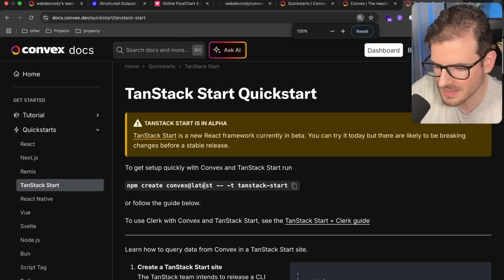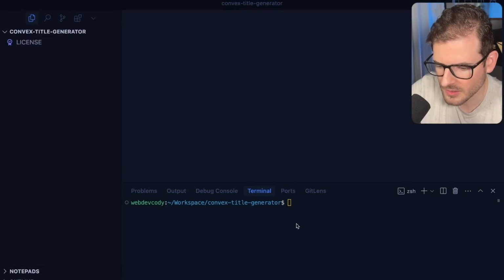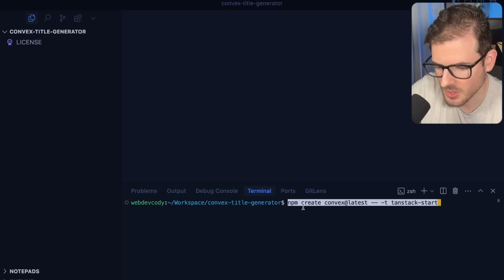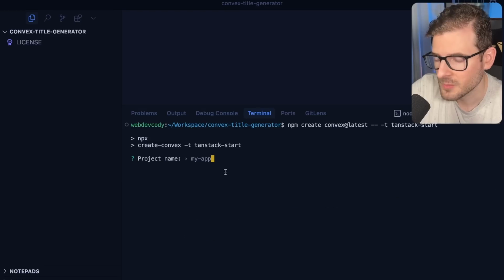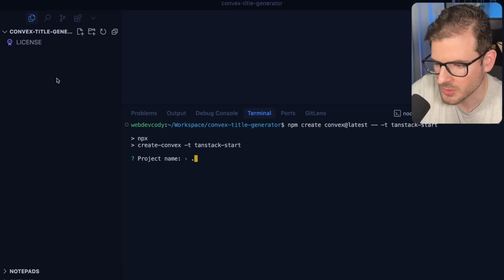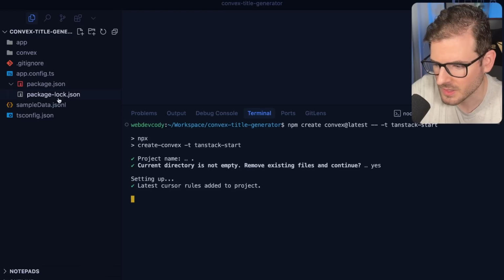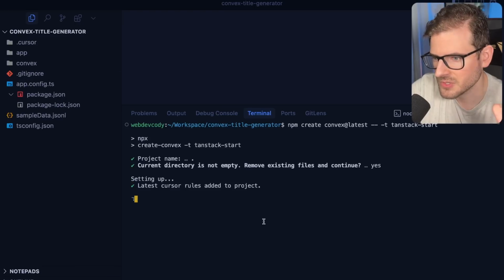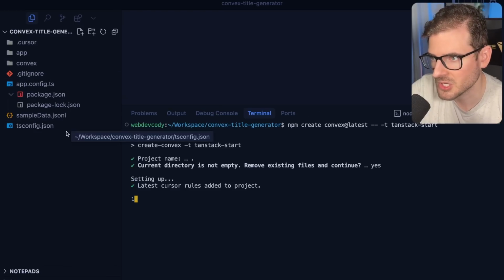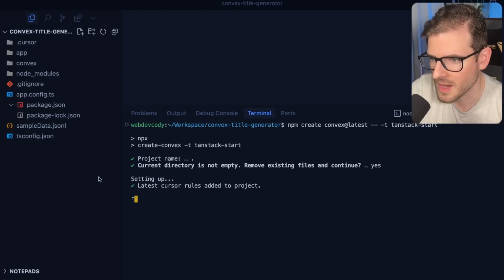So let's copy this command here. Then we're going to go back to our Convex title generator and paste this in. Let's click enter here, and for the project name, we're just going to do a dot, so it'll use the current directory that we're in. Then I'm going to say yes, remove the existing README. And then you'll see it generate a bunch of files that we can start using to build out our UI and build out our backend.